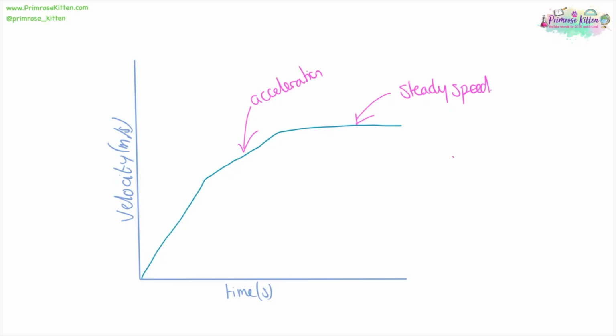So we now know that acceleration is equal to the gradient. That's up over across, or velocity over time. If we want to work out the distance travelled, that's the area under the graph.